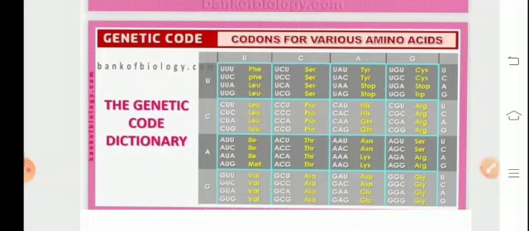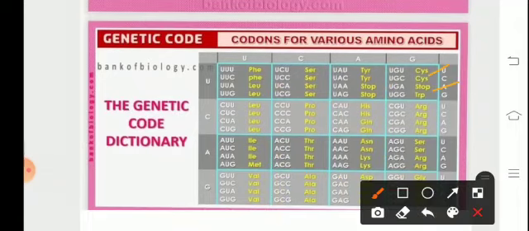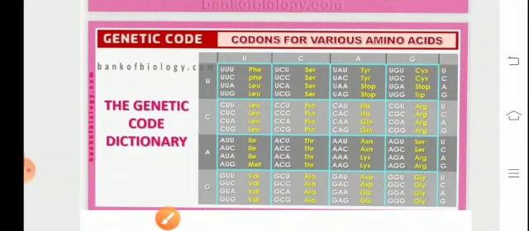Later on, we can use the Hindi terminology like "Chirag stopped telling for TRP, Arun for ARG, Sharma about gun." So this is the Hindi methodology by which we can learn the genetic code. So that's the trick for remembering it.